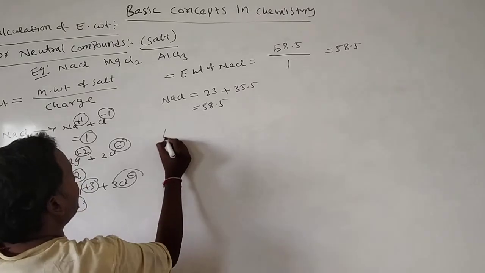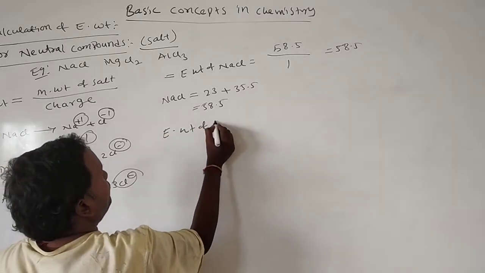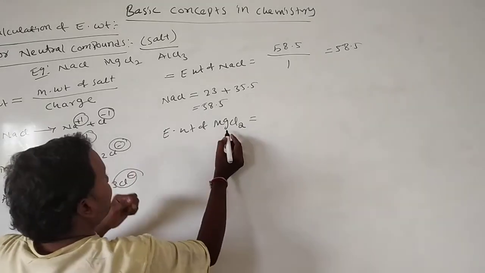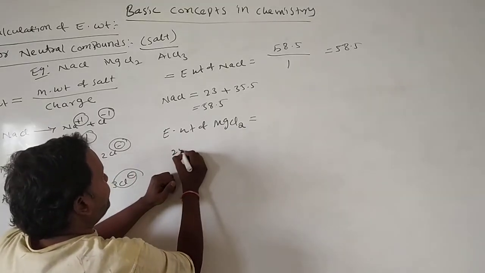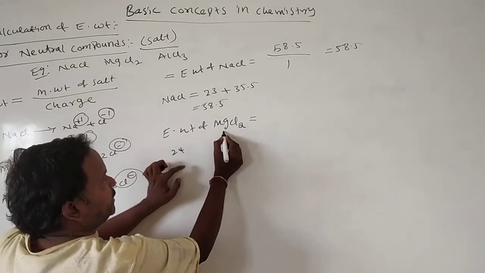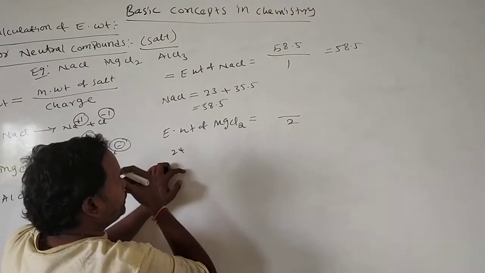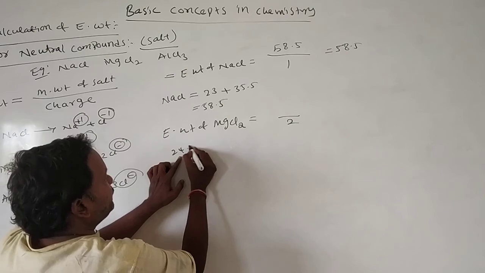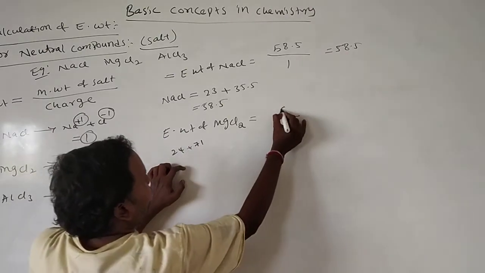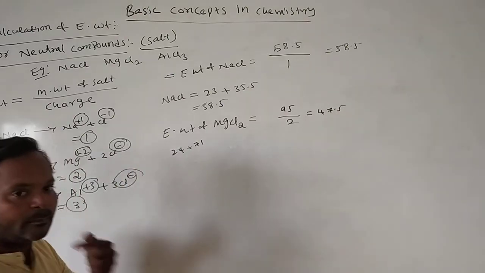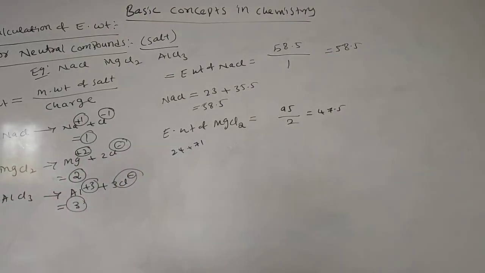Next, equivalent weight of magnesium chloride: molecular weight is 24 plus 71, 95, charge is 2, that means 47.5. Equivalent weight of magnesium chloride is 47.5.